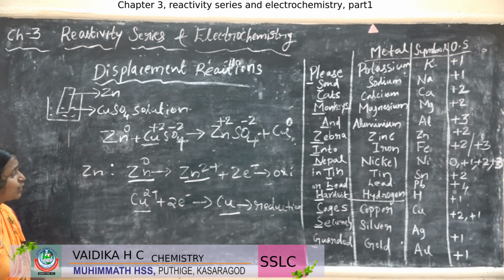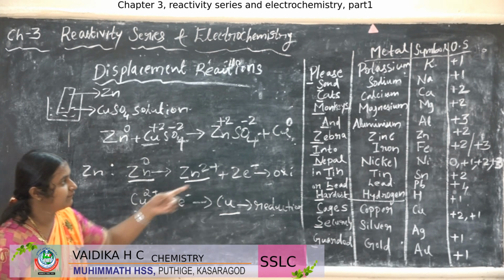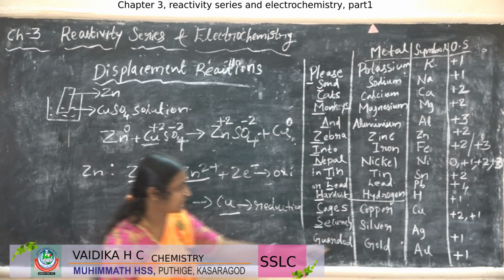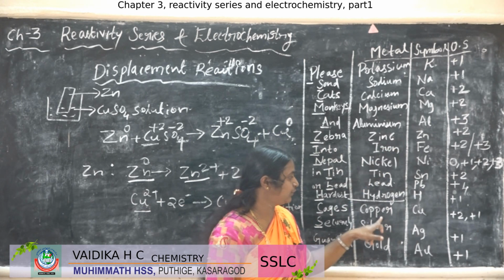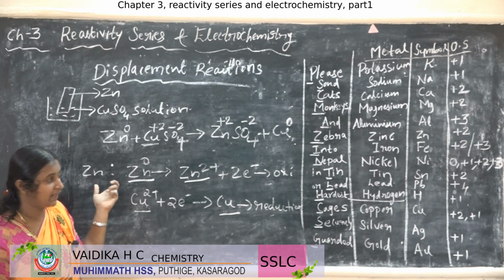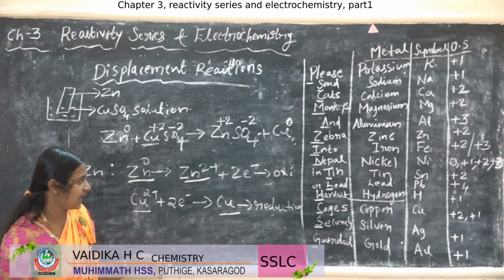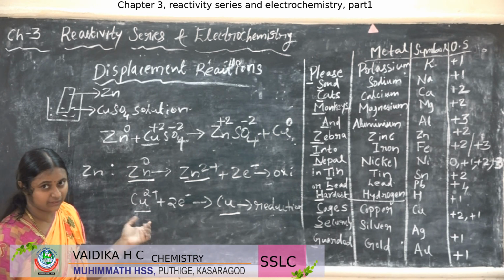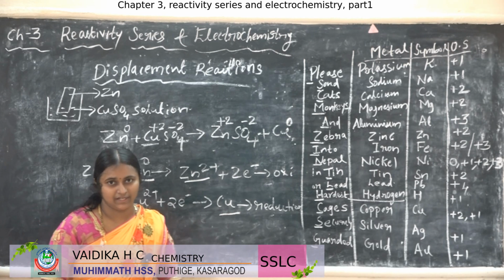If you see the reactivity of these metals, Zn is highly reactive compared to copper, right? Copper is here and zinc is here. So zinc is highly reactive compared to copper. The highly reactive metal will be oxidized in the displacement reactions. The metal which is less reactive, whose reactivity is low, will be reduced.